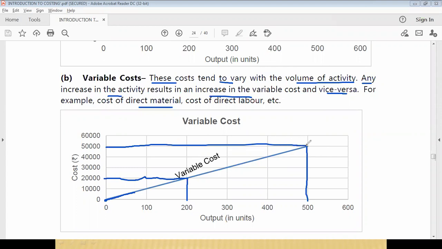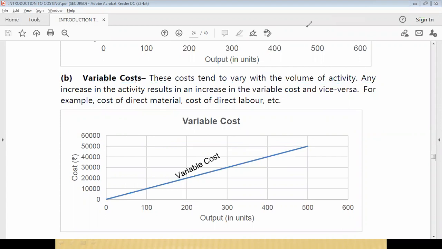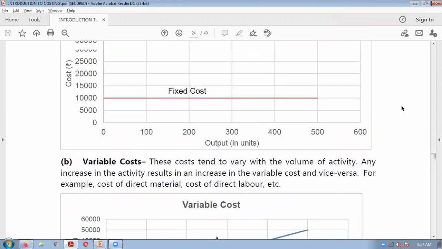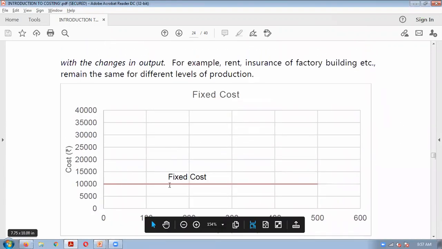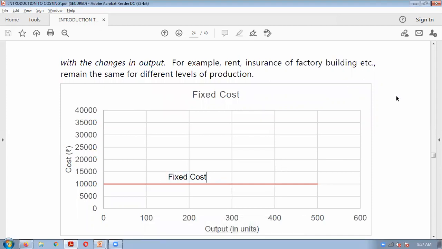Such type of cost which will keep on changing is known as variable cost, and those costs which remain fixed irrespective of whether you produce or not produce are known as fixed cost. Whether you produce or not, you will have to incur that cost.